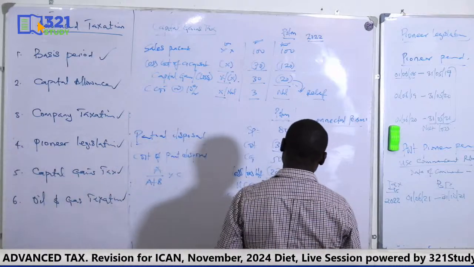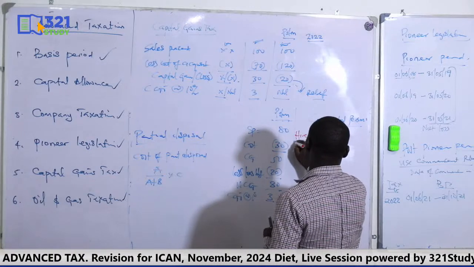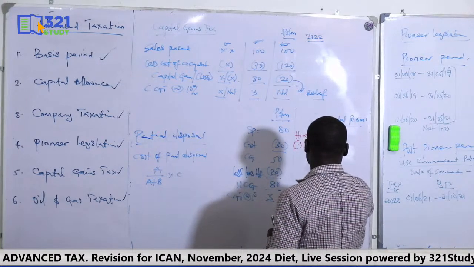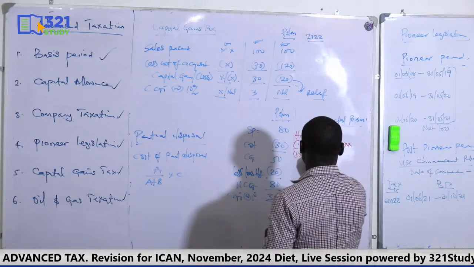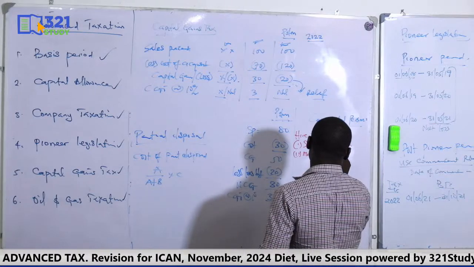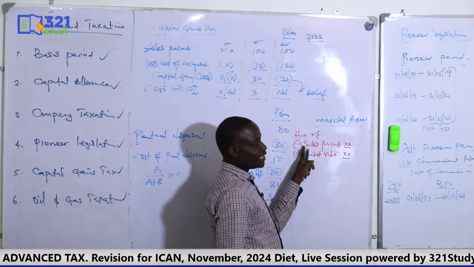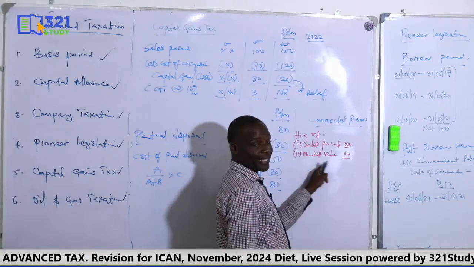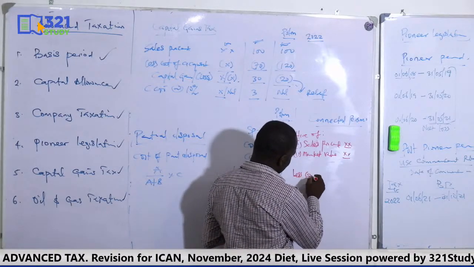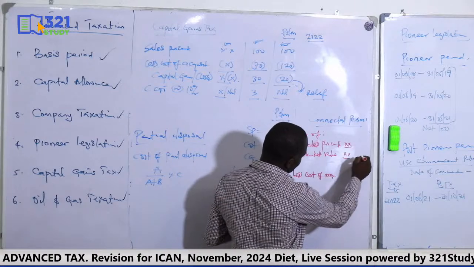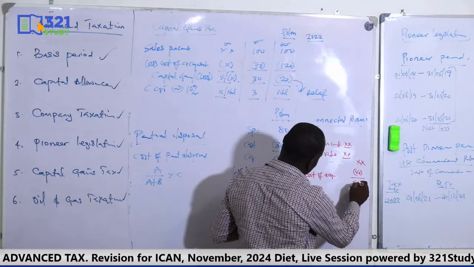We just compare and pick the higher. We say higher of: we compare the actual sales proceeds and the market value. So we want to see whether the transaction was done at arm's length or not. So we compare the sales proceeds, the amount realized from selling that asset, and what the market value should be. We pick the higher of the two, then we less the cost of acquisition. That will give us our capital gain.